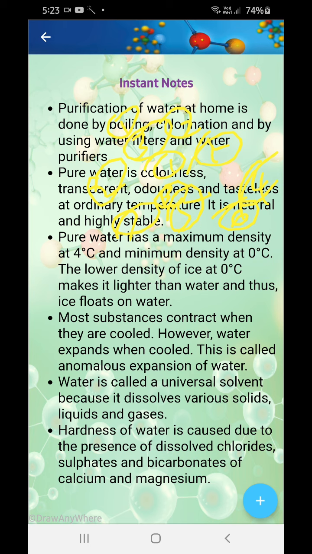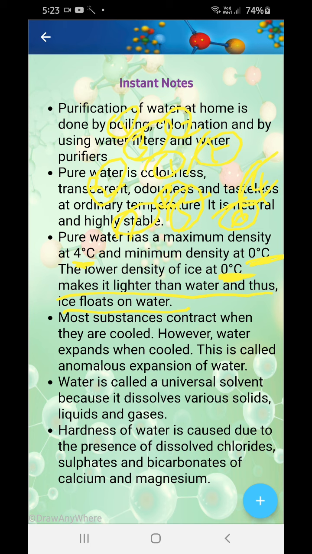Pure water can only be obtained by distillation, okay? It's also known as distilled water. Pure water has a maximum density at 4 degrees Celsius and minimum density at 0 degrees Celsius. The lower density of ice at 0 degrees Celsius makes it lighter than water, and thus ice floats on water. Okay?